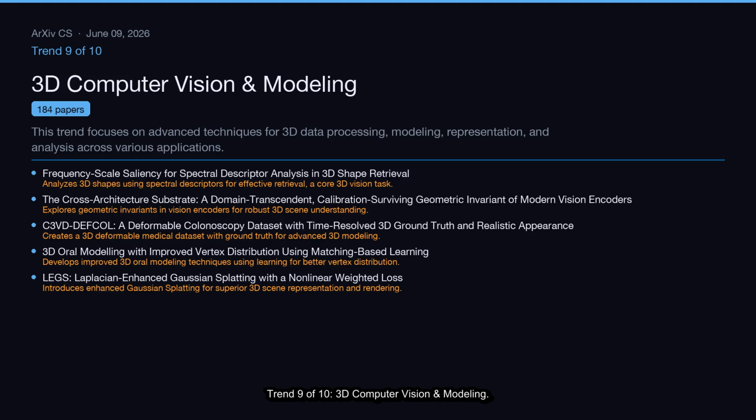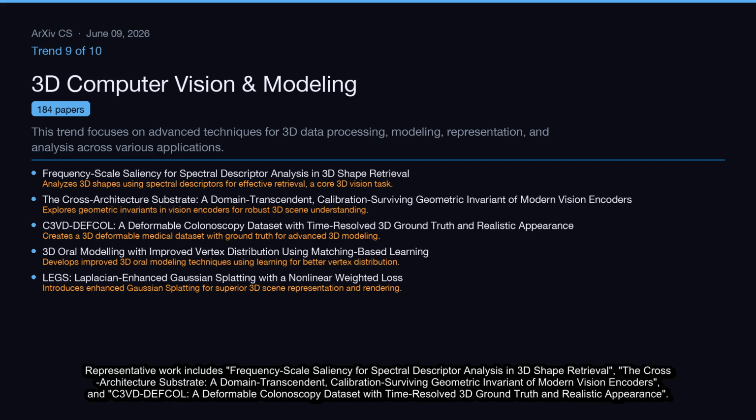Trend 9 of 10, 3D computer vision and modeling. This trend focuses on advanced techniques for 3D data processing, modeling, representation, and analysis across various applications. This cluster covers 184 papers. Representative work includes frequency scale saliency for spectral descriptor analysis in 3D shape retrieval, the cross-architecture substrate, a domain-transcendent, calibration-surviving geometric invariant of modern vision encoders, and C3VD, DEFCAL, a deformable colonoscopy dataset with time-resolved 3D ground truth and realistic appearance.